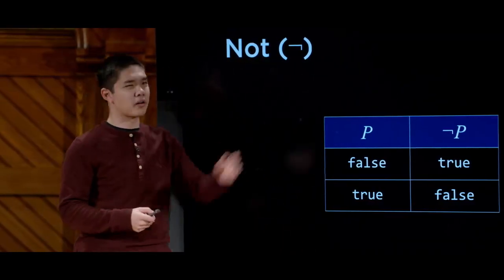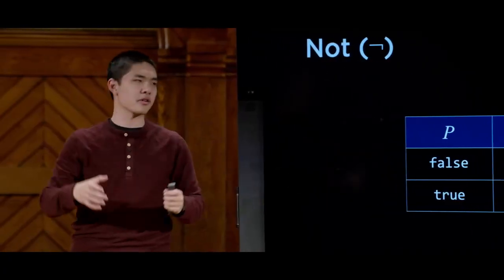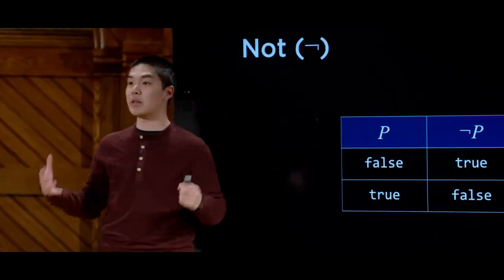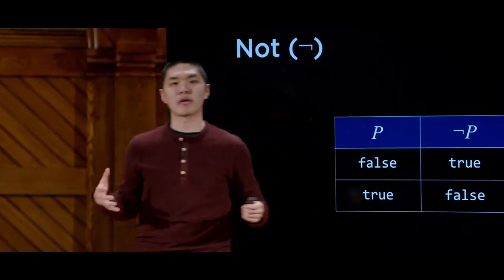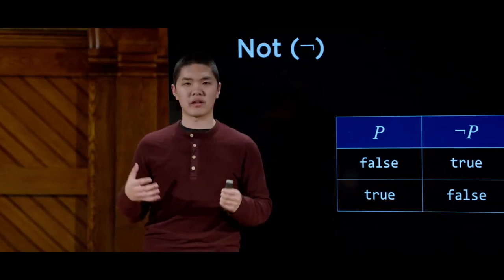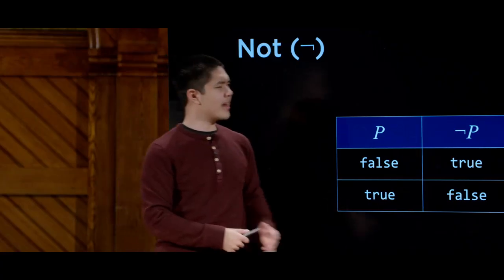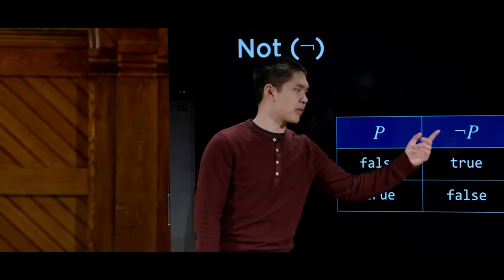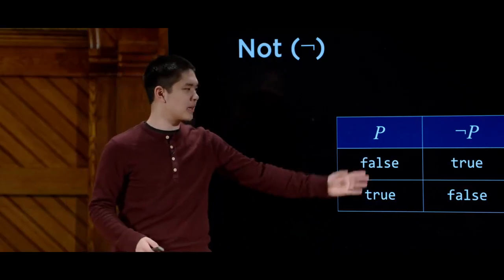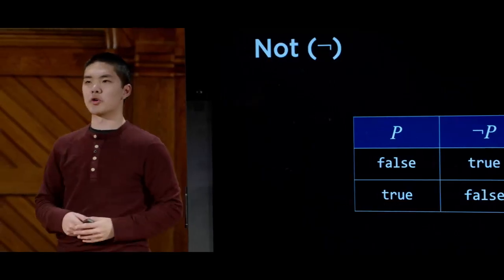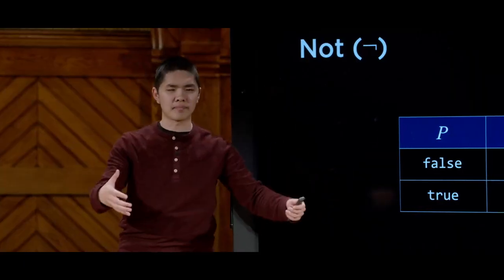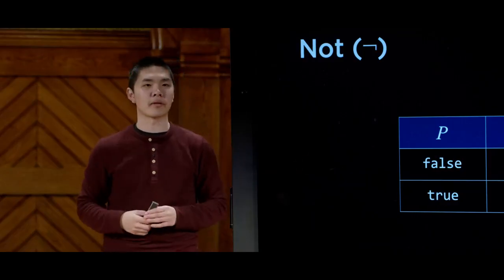So you can imagine that placing this not symbol in front of some sentence of propositional logic just says the opposite of that. So if, for example, P represented it is raining, then not P would represent the idea that it is not raining. And as you might expect, if P is false, meaning if the sentence it is raining is false, well, then the sentence not P must be true. The sentence that it is not raining is therefore true. So not, you can imagine, just takes whatever is in P and inverts it, turns false into true and true into false. Much analogously to what the English word not means, just taking whatever comes after it and inverting it to mean the opposite.